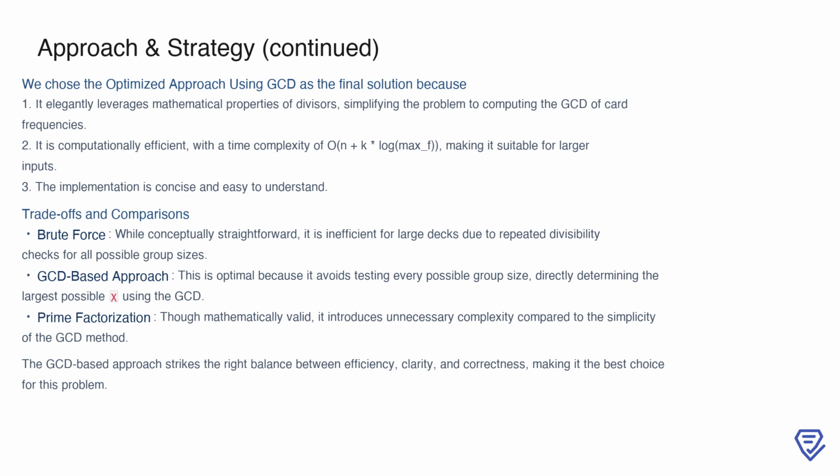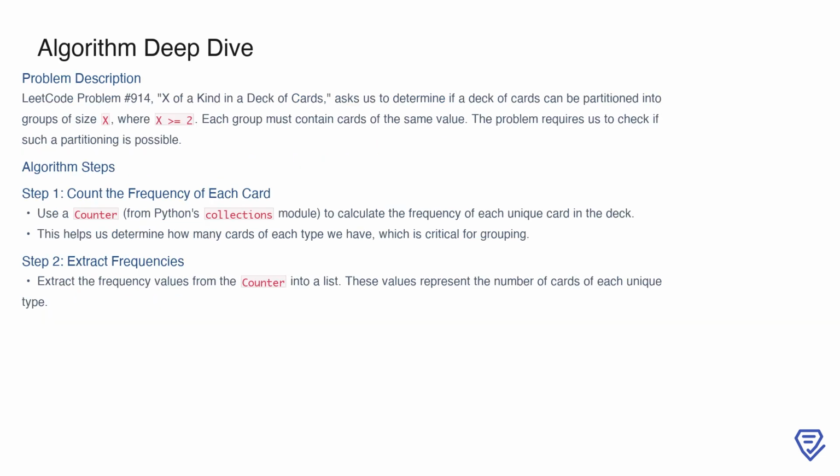When comparing strategies, the brute force approach, while straightforward, is inefficient for large decks due to repeated divisibility checks across all potential group sizes. The GCD-based method avoids this inefficiency by directly determining the largest possible group size using the GCD. On the other hand, the prime factorization approach, though theoretically valid, introduces unnecessary complexity without adding any practical benefits. Ultimately, the GCD-based method strikes the right balance between efficiency, simplicity, and correctness, making it the most suitable choice for solving this problem.